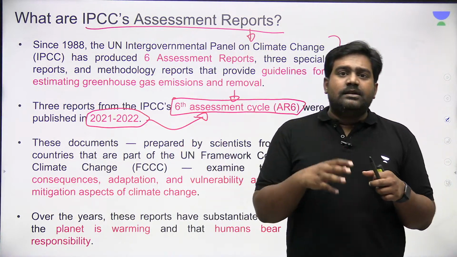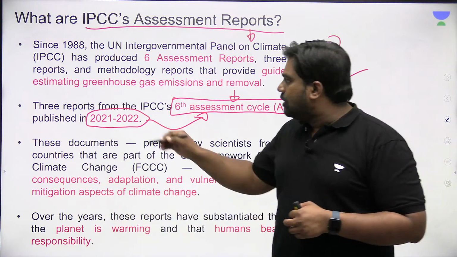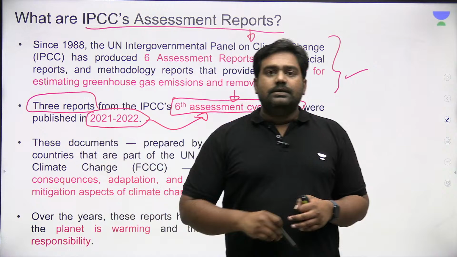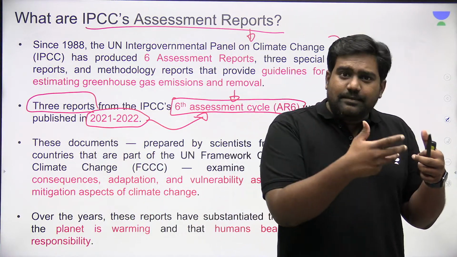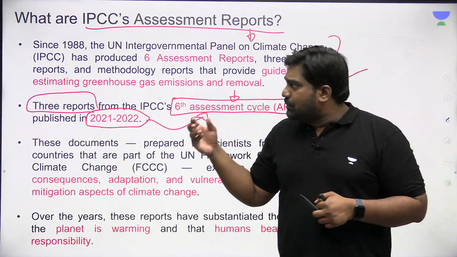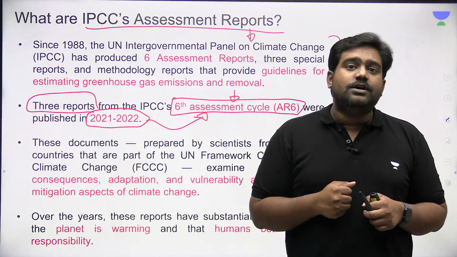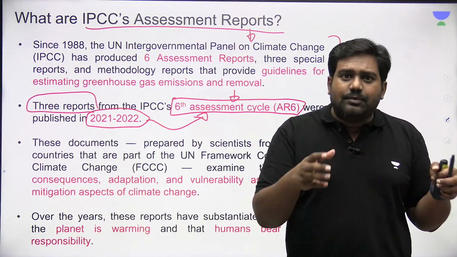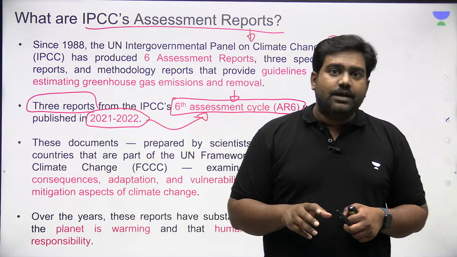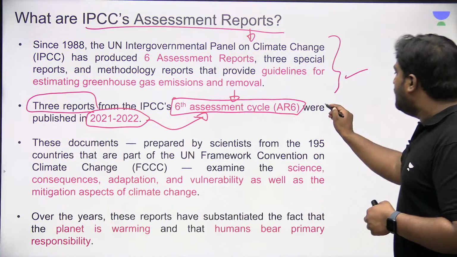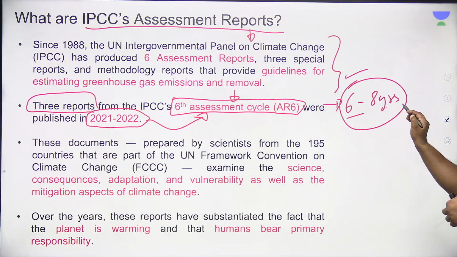This report actually includes a number of different reports under it. There were 3 reports brought out by the main working groups that deal with rising temperatures, rising emission rates, how they can be contained, etc. It also brings out a synthesis report, and a specific report on certain issues. So a whole set of data and reports are brought out under each assessment cycle of the IPCC. And each assessment cycle will take anywhere between 6 to 8 years to complete.